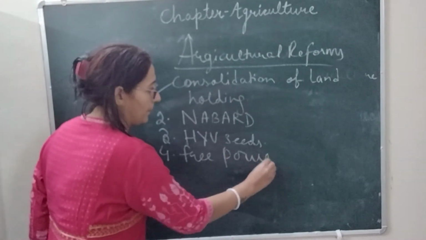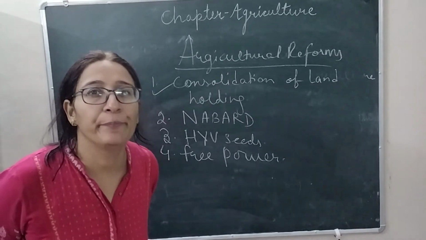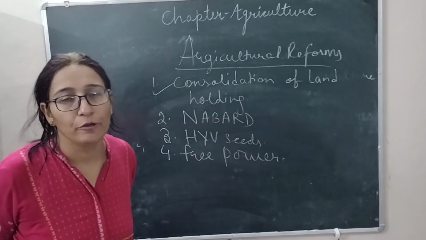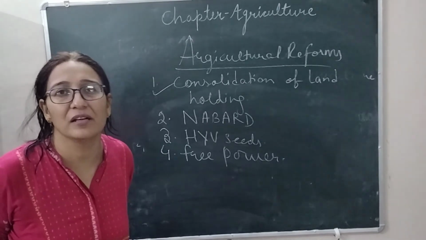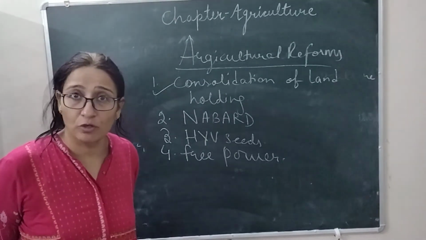Next, we can say free power. Government is providing free power, free electricity to the farmers to enhance agricultural production. So these are the solutions.